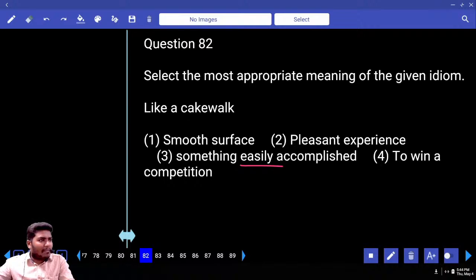Learning idioms is my cup of tea. What does it mean? It is very easy for me to learn. Easy to learn. That is called cup of tea. If it is not easy, you say it is not my cup of tea.